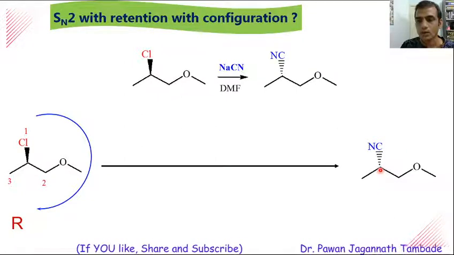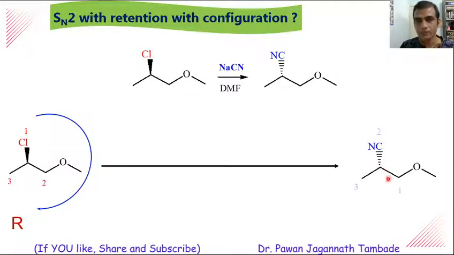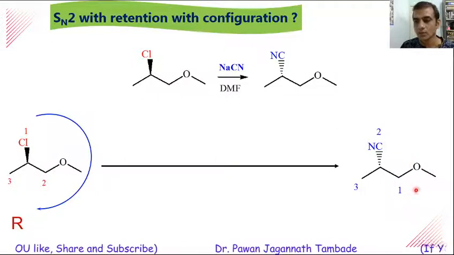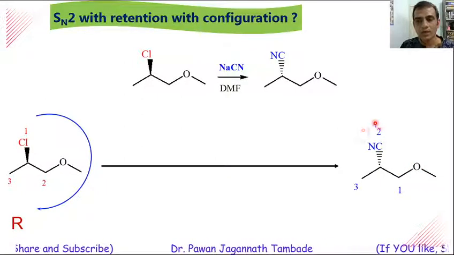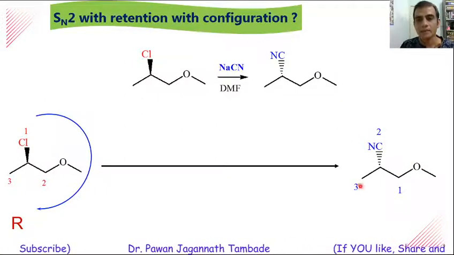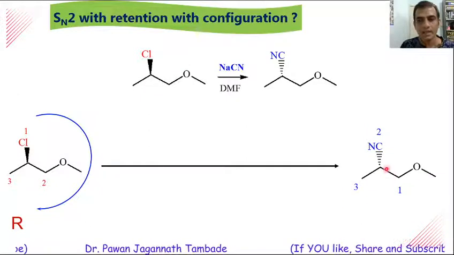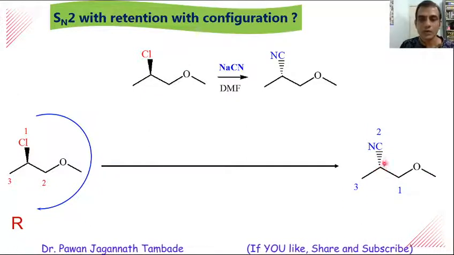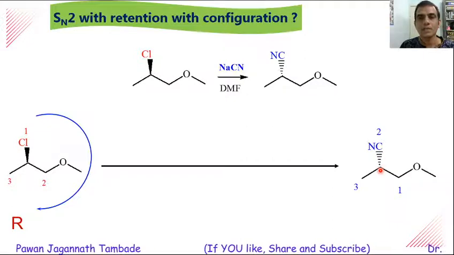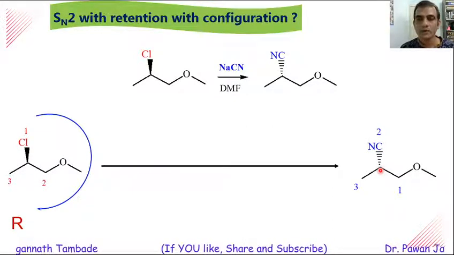In the same way, if you look at this product and assign priority to the different atoms or groups on this chiral center, then first priority goes to this group, second priority goes to CN, third priority goes to CH3, and the fourth priority goes to hydrogen, and this hydrogen is present towards the observer.